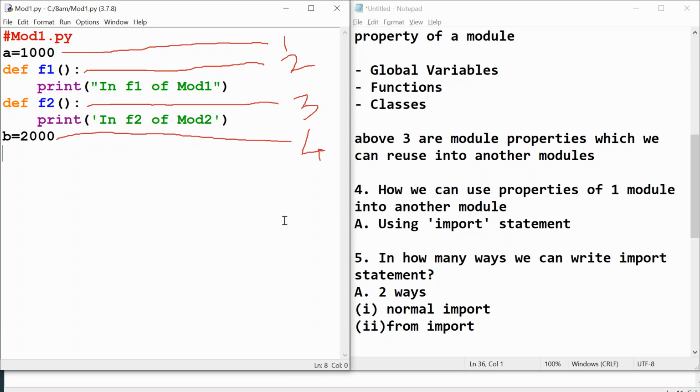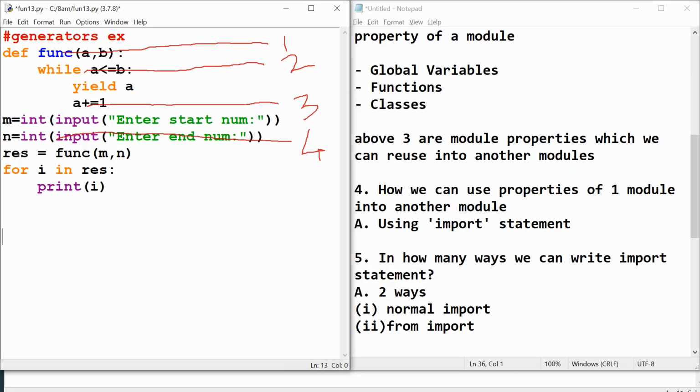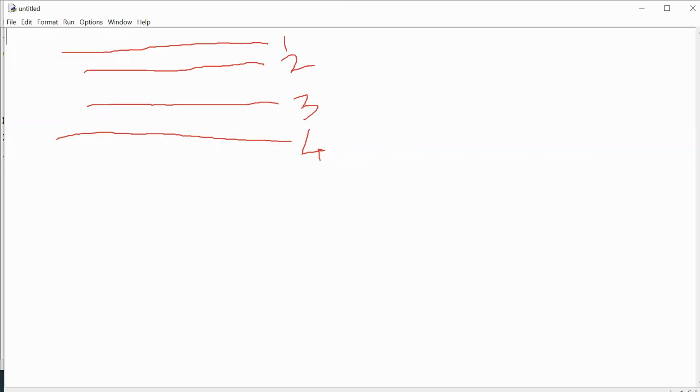But in languages that support the module concept, we call such programs modules, so all modules are 100% programs. I hope you have understood this logic. Specific to Python, every program is a module, because you can utilize those four properties straight away in other Python files. Till now you don't know how to import, I'm just trying to explain. Now let me go ahead and create a new file, Ctrl+N, Ctrl+S.